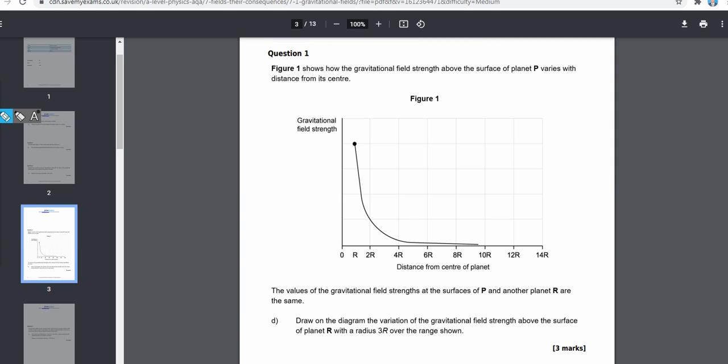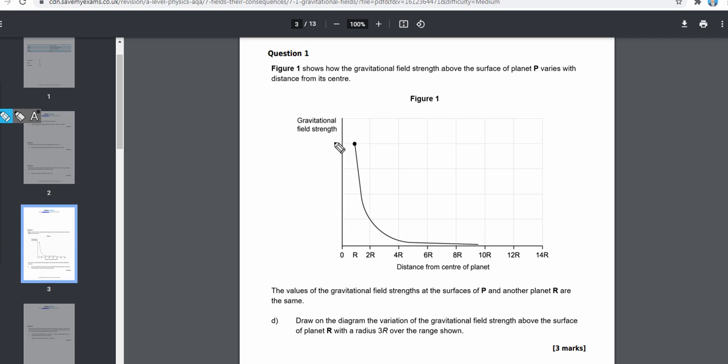Alright, so now let's read out this part. It says figure 1 shows how the gravitational field strength above the surface of planet P varies with distance from its center. The values of the gravitational field strength at the surfaces of P and another planet R are the same. Draw on the diagram the variation of gravitational field strength above the surface of planet R with a radius 3r over the range shown.